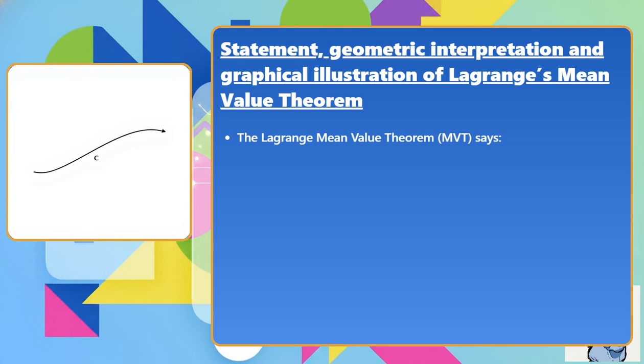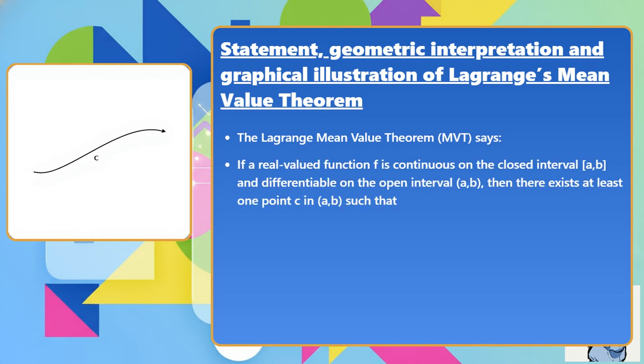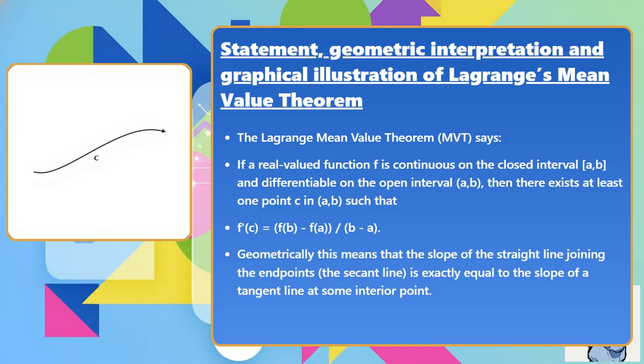The Lagrange mean value theorem (MVT) says, if a real valued function f is continuous on the closed interval a to b and differentiable on the open interval a to b, then there exists at least one point c in a to b such that f prime of c equals f of b minus f of a divided by b minus a. Geometrically, this means that the slope of the straight line joining the endpoints, the secant line, is exactly equal to the slope of a tangent line at some interior point.